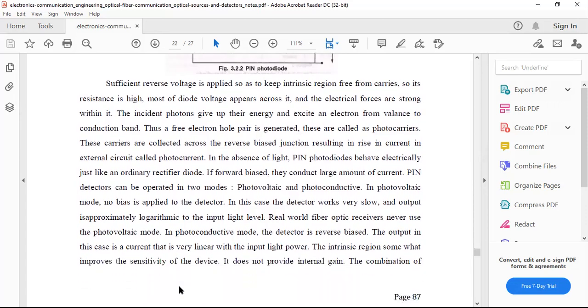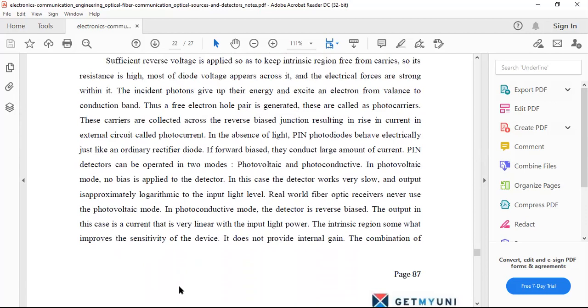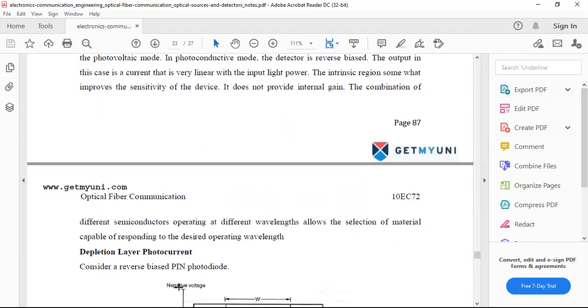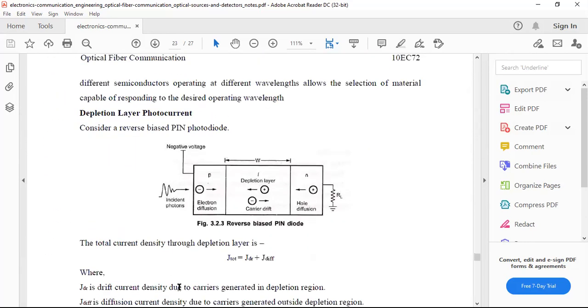This intrinsic region can improve the sensitivity of the device, though it does not provide any internal gain, and the combination will be different. So those things are considered from the photovoltaic and photodetector type variations we are going to observe.